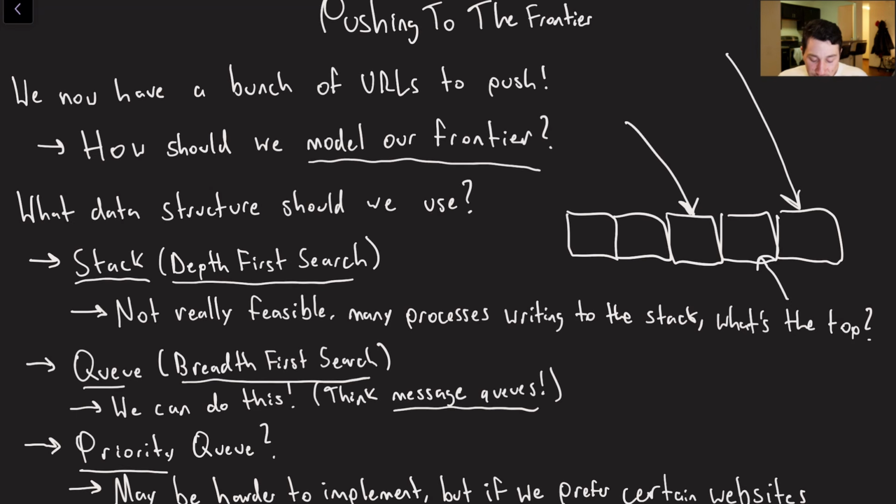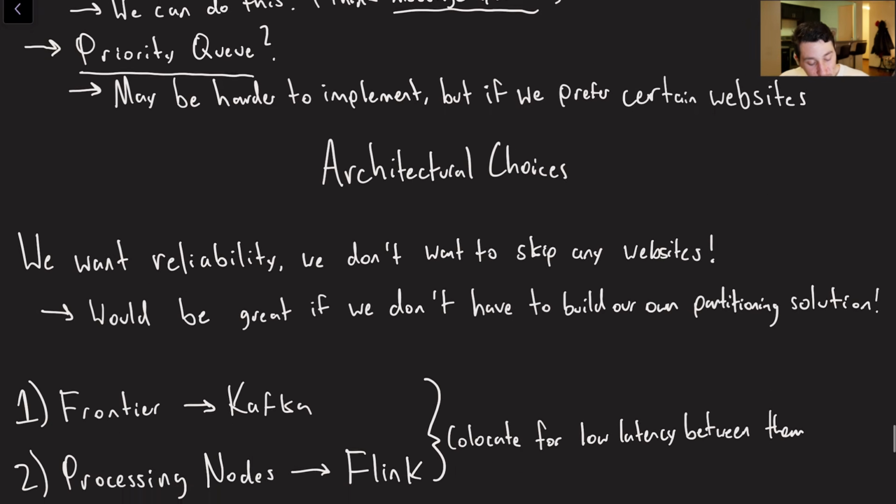Then the last aspect of this is potentially a priority queue. When I was reading through some of the literature on how to actually build a web crawler, I did see a decent amount of information saying that certain sites will choose to include a quality factor for every single potential URL that they're going to crawl, and then crawl them in some sort of preferential order. I'm not sure how practical this is going to be for a naive web crawler, but I suppose if you really wanted to, you could build some sort of in-memory heap and put that on a separate server. I don't think we're going to do it for this video. Let's keep things simple enough. I think that's probably a little bit out of the cards for a systems design interview, but it is still worth thinking about if it were relevant.